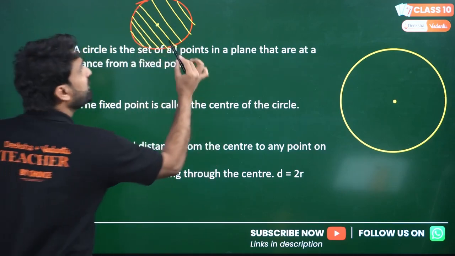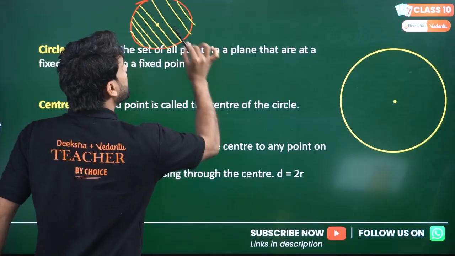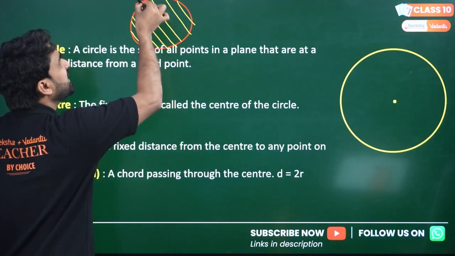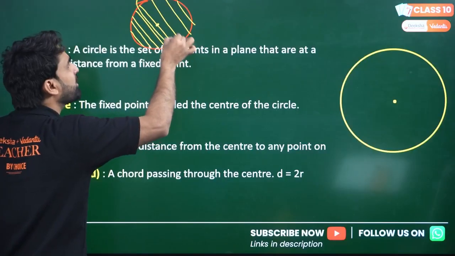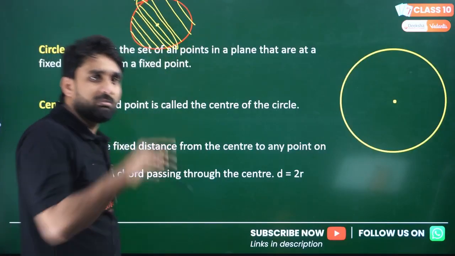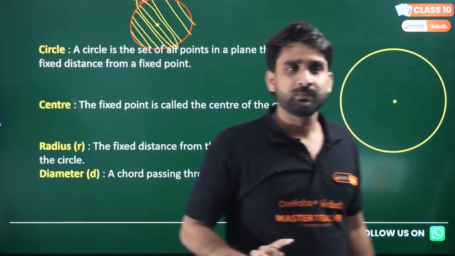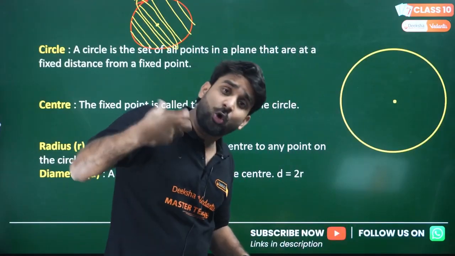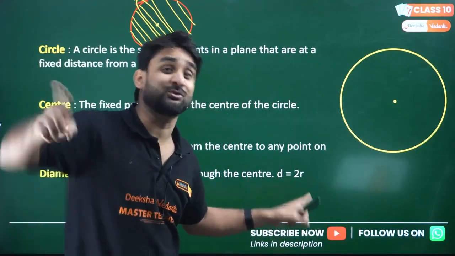As we move away from it, the length decreases again. So the middle one is the longest chord, and it also passes through the center.